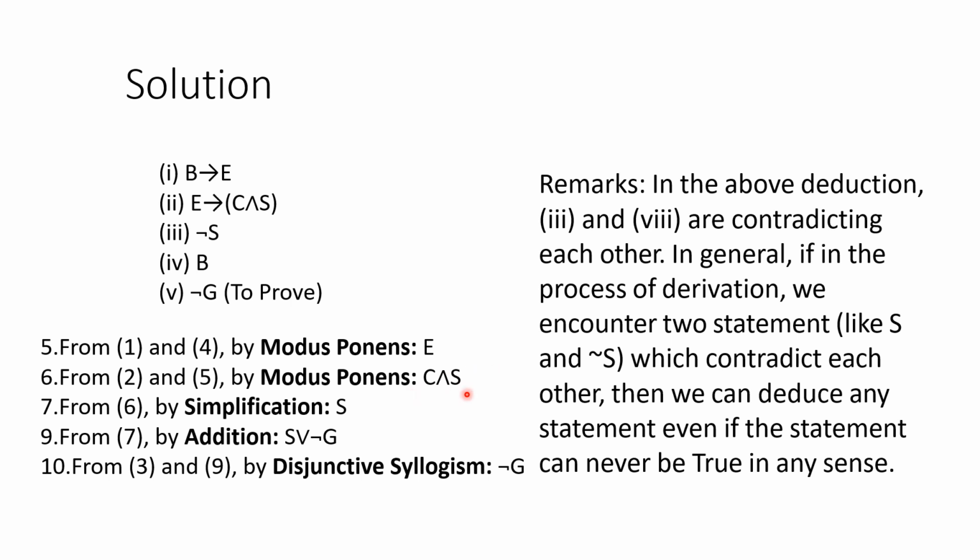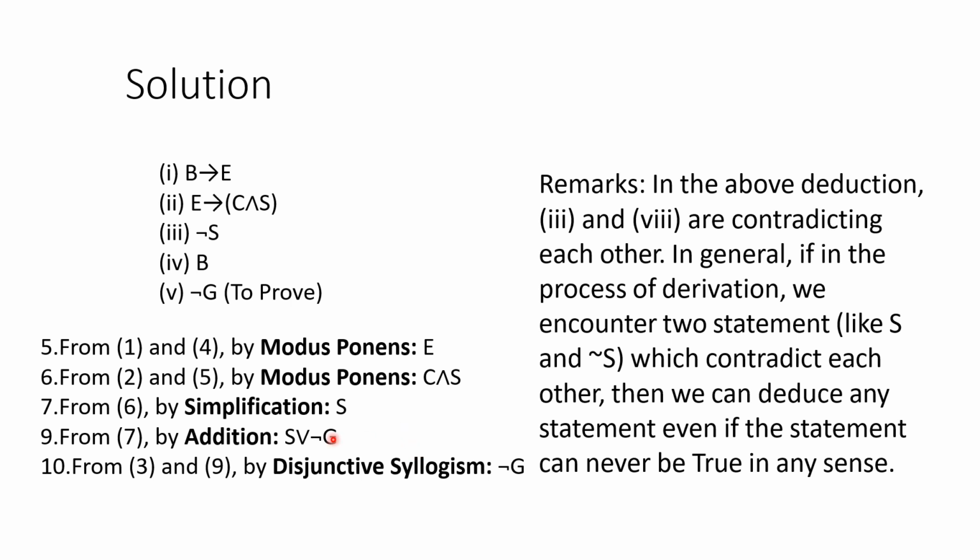Then after getting C and S, I can use simplification. I can simplify it as S is correct. So that means P and Q is correct means Q is correct. Similar to that, I can write S is true. So here S is true. By using addition, I can add: S or not G is true. If I can add anything, it doesn't matter, because S or not G means either S or not G is true. So S is already true. It is given. So I can say that not G is true or false, whatever it is, doesn't matter. That is addition. S or not G is true.